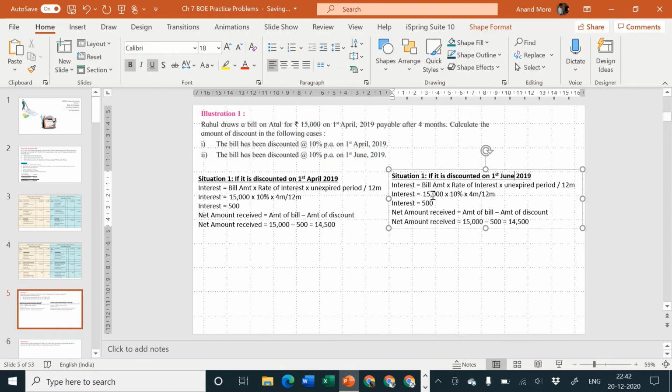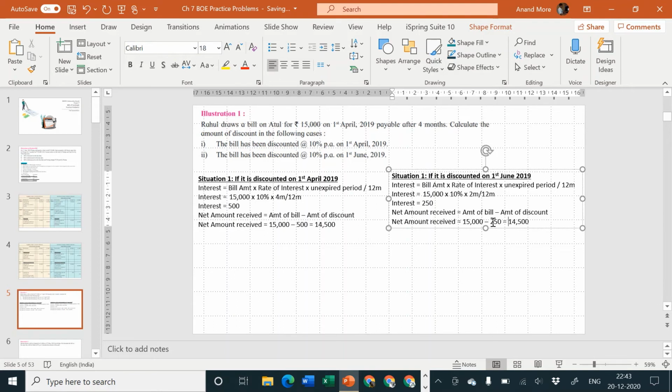Then again formula is same, interest is equal to bill amount into rate of interest into unexpired period upon 12 months. So 15,000 is same, 10% is same, but the period will not be 4 months now. Now April to May and May to June, 2 months are already over. So June to July and July to August, 2 months are pending. So it will be into 2 months upon 12 months. So the interest will be 15,000 into 10% is equal to 1,500 into 4 by 12 was 500. So into 2 by 12 means half of that, 250 rupees. Okay, and then the net amount received will be 15,000 minus 250.